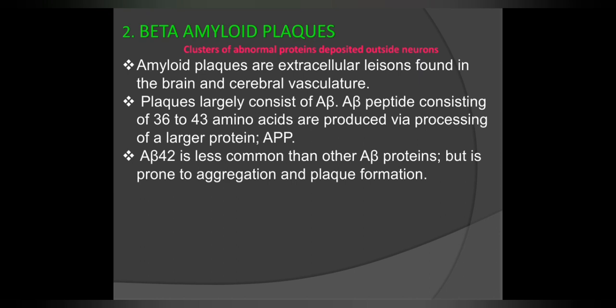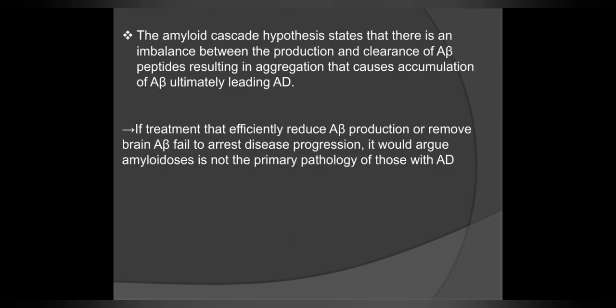The second abnormality is the beta amyloid plaques, or the clusters of abnormal proteins deposited outside the neurons. The amyloid plaques are extracellular lesions found in the brain and cerebral vasculature. The plaques largely consist of amyloid beta. The amyloid beta peptide, consisting of 36 to 43 amino acids, is produced via processing of a larger protein APP, that is amyloid precursor protein. The amyloid beta 42 is less common than other amyloid beta proteins but is prone to aggregation and plaque formation.